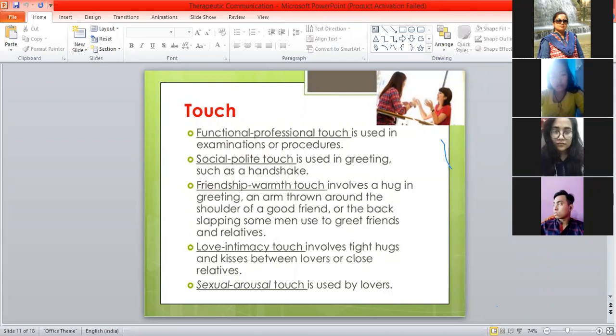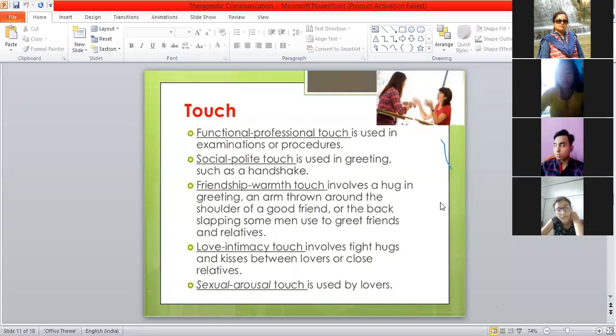Then friendship warm touch. It's a hug. After so much long time, you are meeting a good friend, we just try to hug him, or our family members, or some relatives are coming. So we try to give a hug. So that is a friendship warm touch. Then love, intimacy touch, tight hugs and kisses between lovers or close relatives. Then sexual arousal touch used by the lovers. So these are some of the touch that is made even in therapeutic communication.